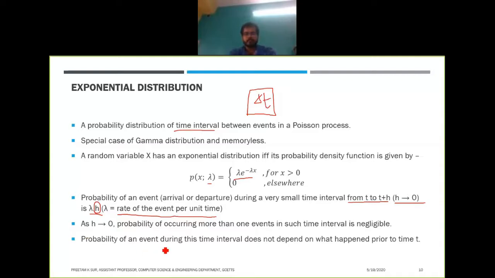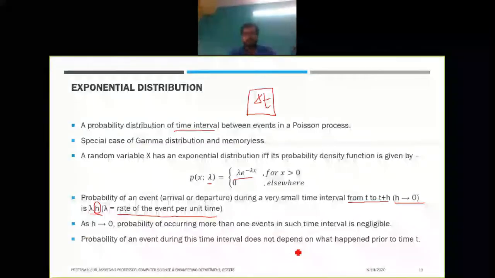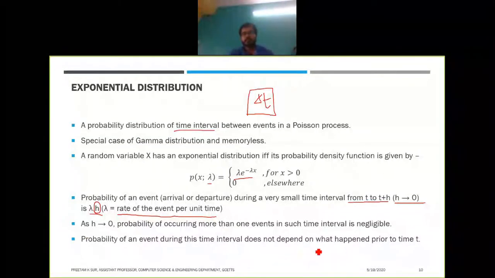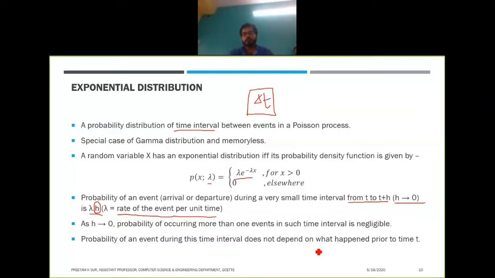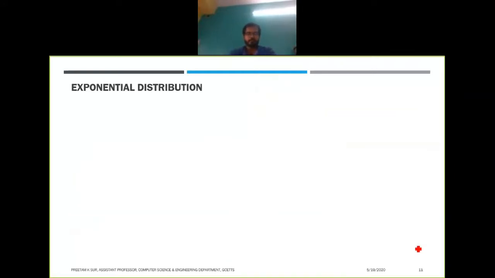The probability of an event during this time interval does not depend on what happened prior to time t, so it is independent of time t. Now let us find the probability density of T, that is the waiting time until the first event.